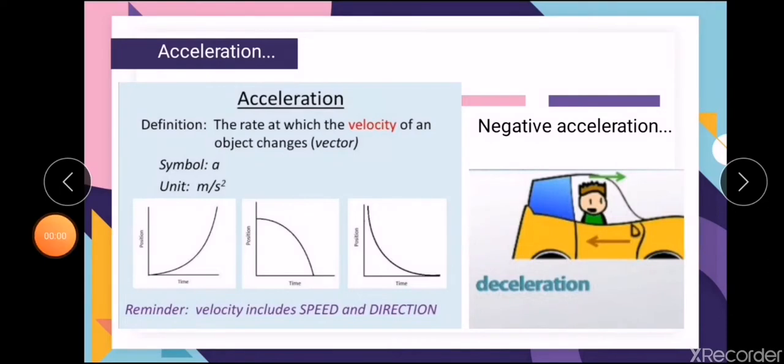The next thing to keep in mind about acceleration is that since it is the change in velocity, that change can be an increase in velocity or a decrease in velocity. If it is an increase in velocity, you call it positive acceleration. If it is a decrease in velocity, you call it negative acceleration, or in one word, deceleration.